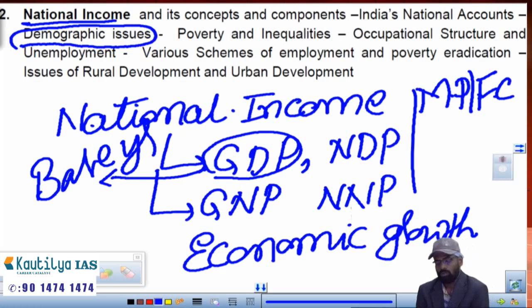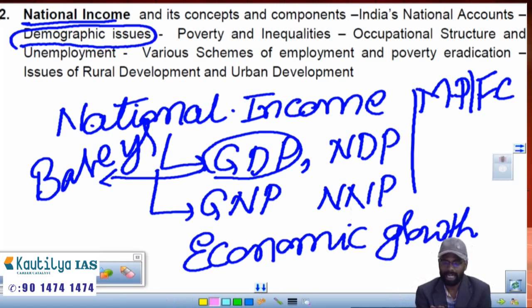Demographic issues means what's the population, how the population growth is happening right from independence up to now. Any changes are happening there. What are the different stages of the population growth which is happening? Apart from this, they have said poverty and inequality and unemployment. They have given it as different topics.